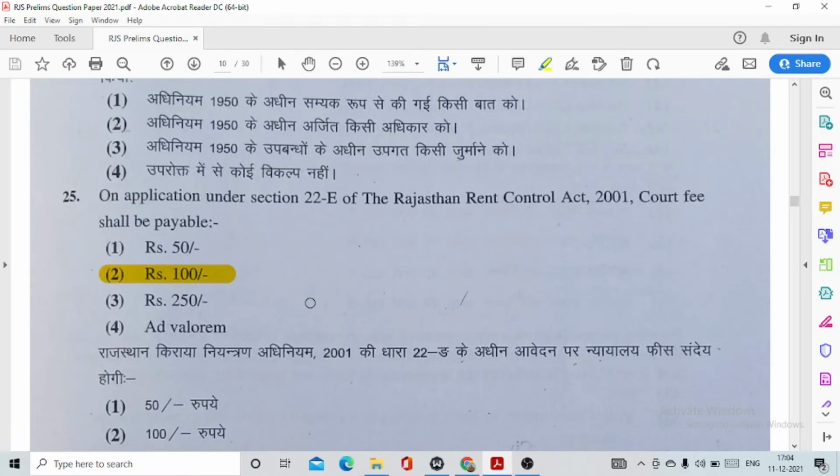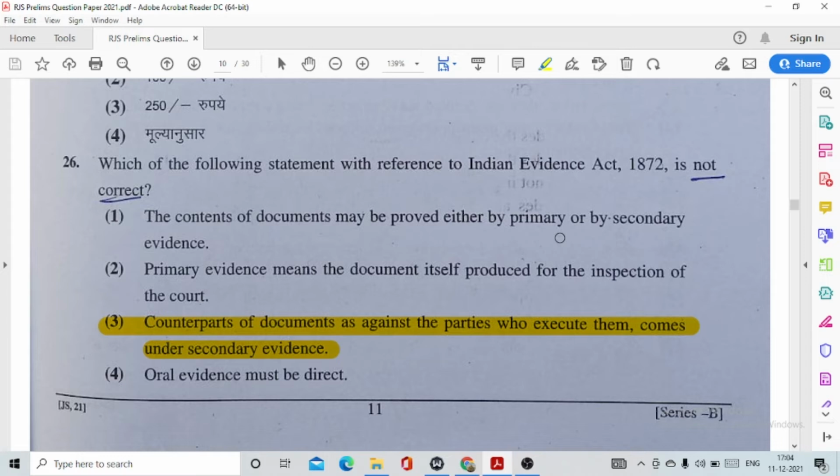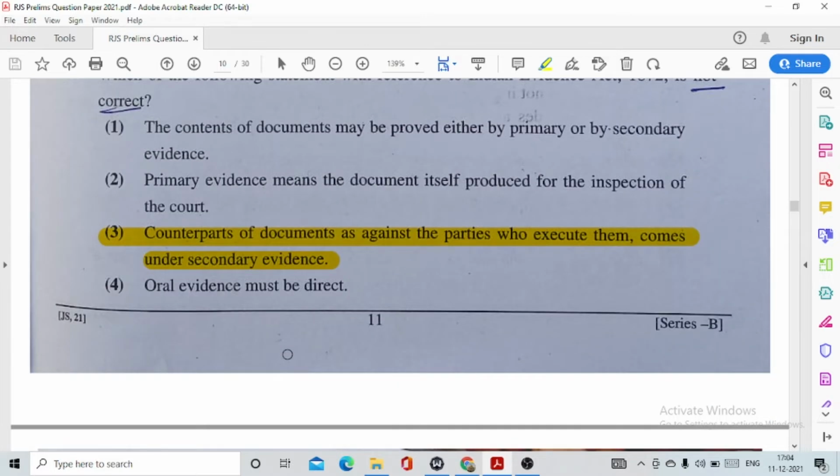Question number 25. On an application under section 22E of the Rajasthan Rent Control Act 2001, court fee payable is option number 2, rupees 100. Question number 26. Which of the following statements with reference to the Indian Evidence Act 1872 is not correct? This is option number 3. Counterparts of a document as against the parties who execute them come under secondary evidence. No, because counterparts of a document actually come under primary evidence.